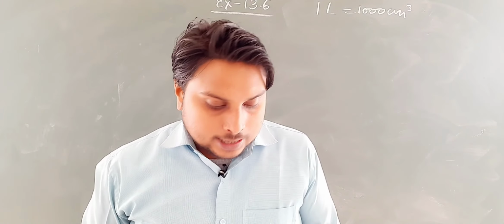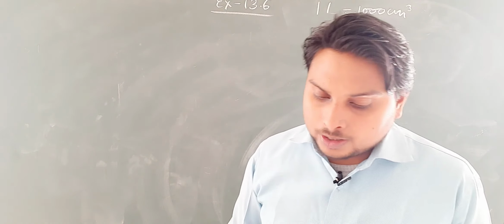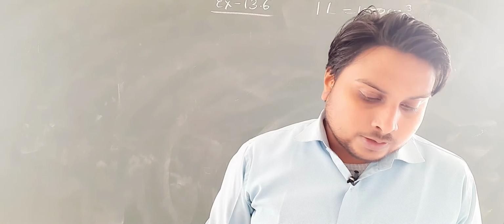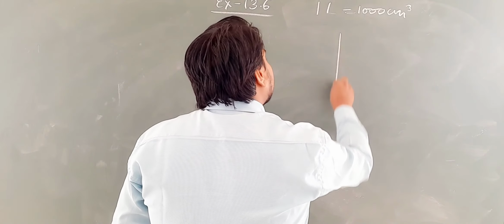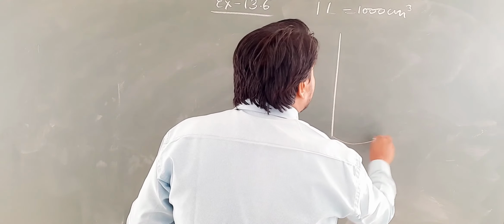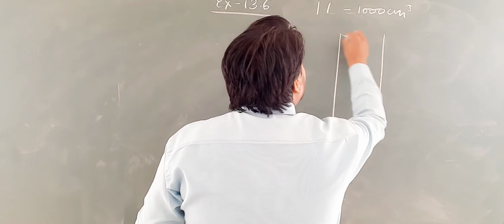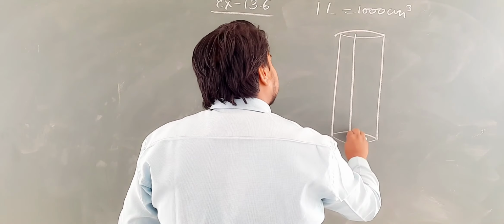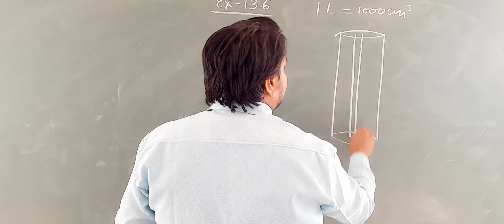The diameter of the pencil is 7 millimeter and the diameter of the graphite is 1 millimeter. If the length of the pencil is 14 centimeter, find the volume of the wood and that of the graphite. So if we make a broad figure of the pencil, it will be like this.